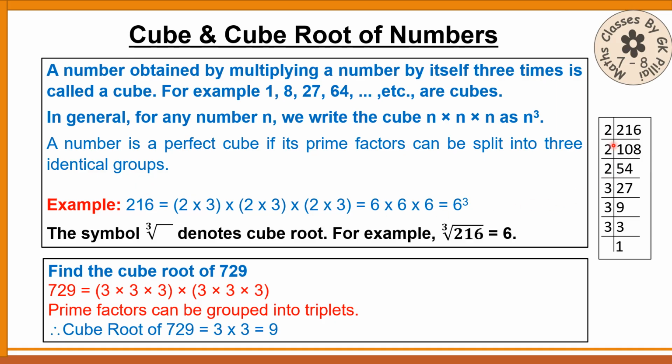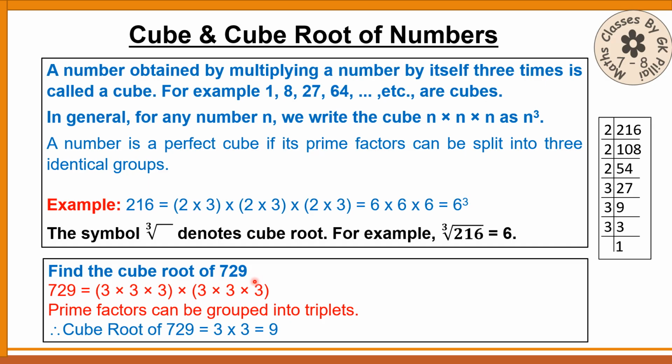216, when you factorize you get like this. We are able to write it into 3 identical groups. That will be 6 into 6 into 6, 6 cube. Now about cube root. This is the symbol to be used. And cube root of 216 will be one of the 3. That will be 6.